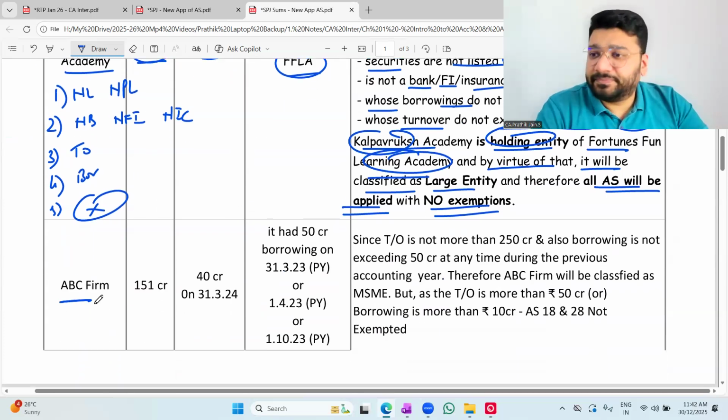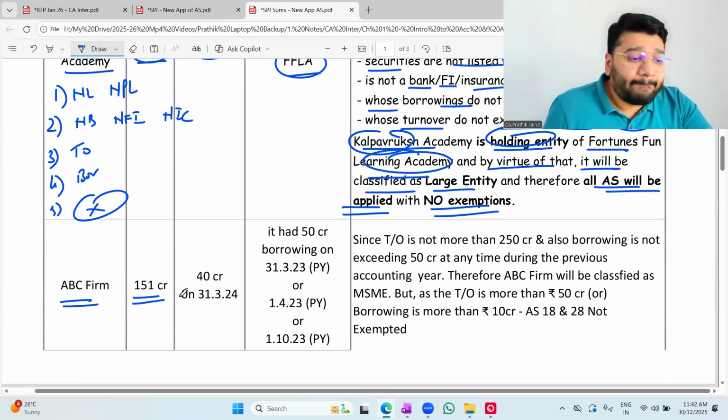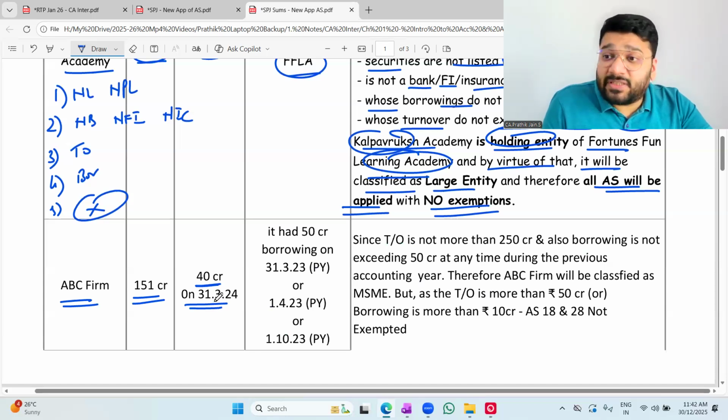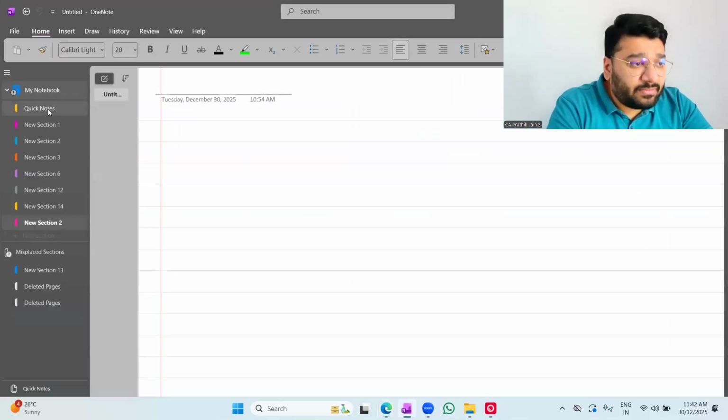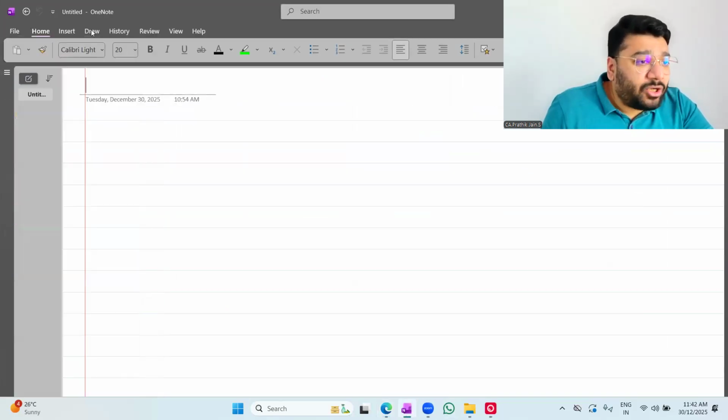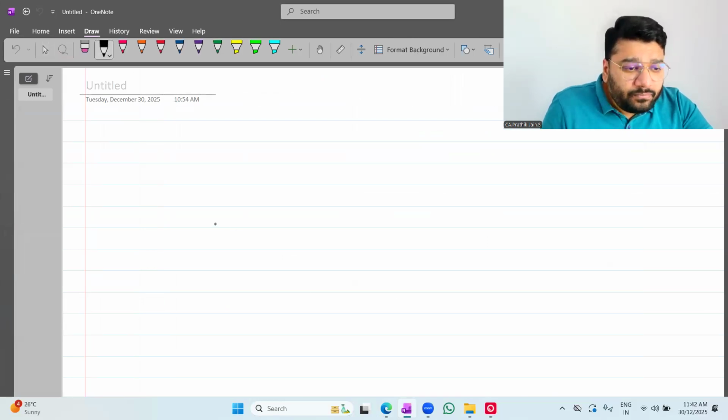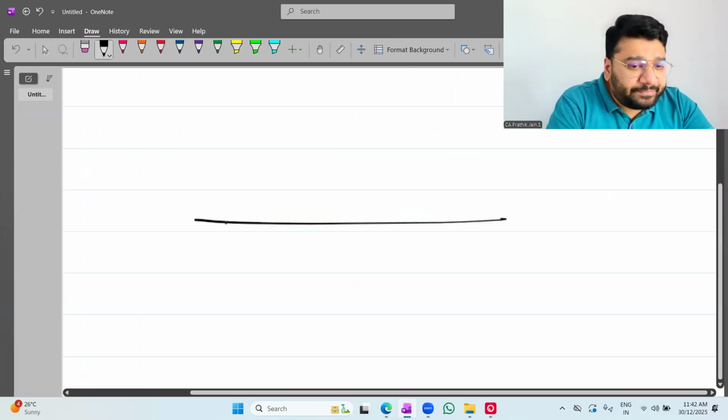Now ABC firm. Turnover 151 crore. Borrowing is 40 crore on 31st March 24. This is the current year. It had 50 crore borrowing on 31st March 23, previous year. Whenever such dates are being asked, always take a rough page and draw the timeline.